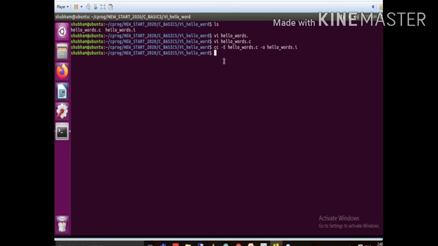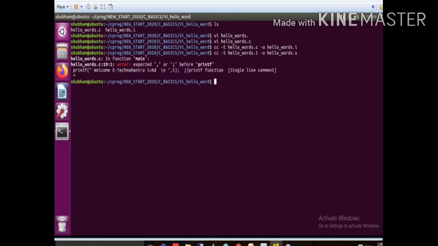That's why the preprocessor is successfully compiled. Now we compile with the translator command. That is the translator command cc -s hello-world.i -o hello-world.s. So, preprocessor file to translator. When we enter it, it throws an error. So what is the error? Expected semicolon before printf.